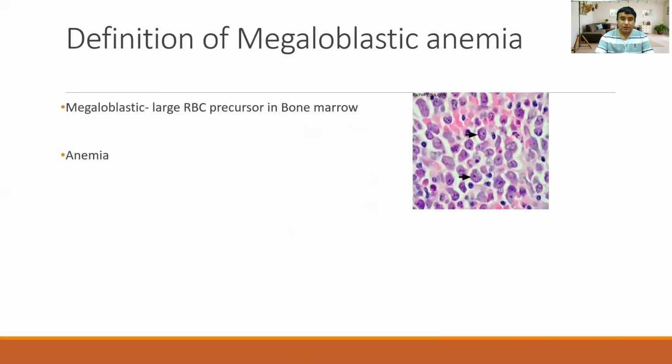Okay, so what is megaloblastic anemia? Megalo means large, blast means a precursor cell, and anemia, I think you know. So to define megaloblastic anemia, it is the presence of anemia with large RBC precursors in the bone marrow. As you know, the blast is the precursor cell that we get in the bone marrow. So if there are large RBC precursors in the bone marrow and concomitantly there is anemia, the condition is called megaloblastic anemia.